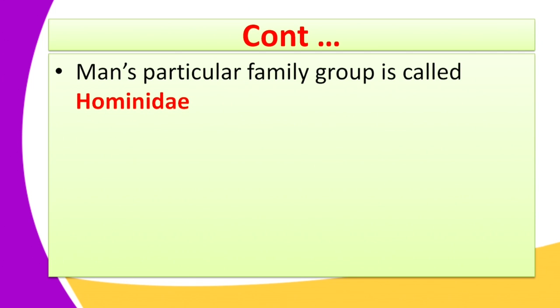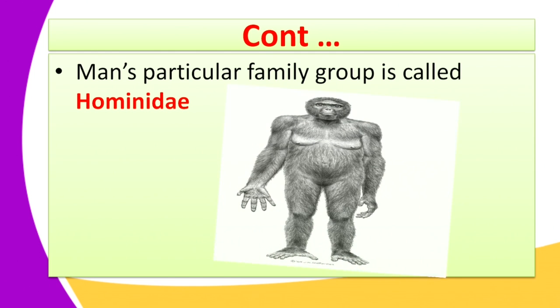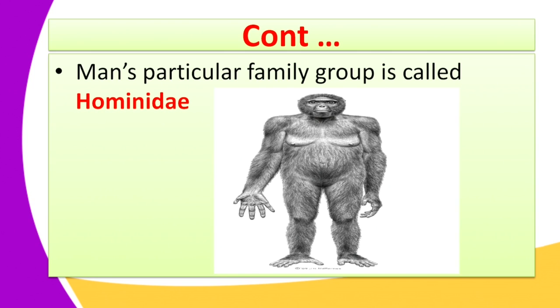So the common ancestry. Man's particular family group, we have said, is the Pongidae. And look at the Pongidae. This is the man.